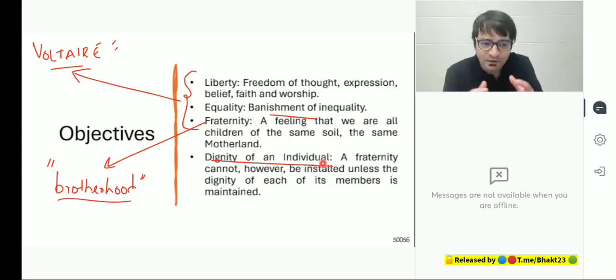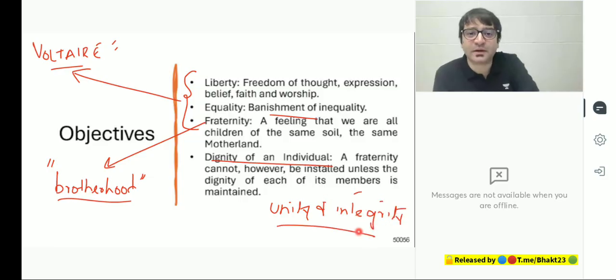Because once we are integrated, once we are united, once we are together, despite the diversity that we have, the differences that we might have, that is the objective of the Constitution. Liberty, equality, fraternity, assuring the dignity of an individual. And through this dignity, we will ensure unity and integrity of India. This is what the preamble is all about.